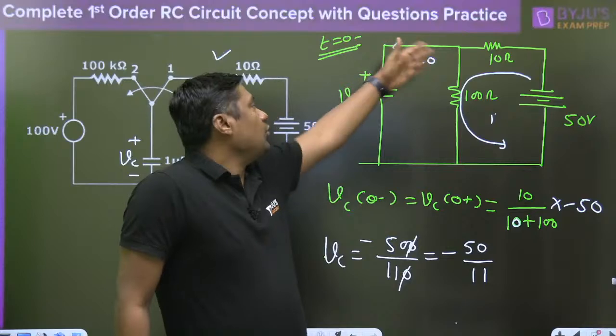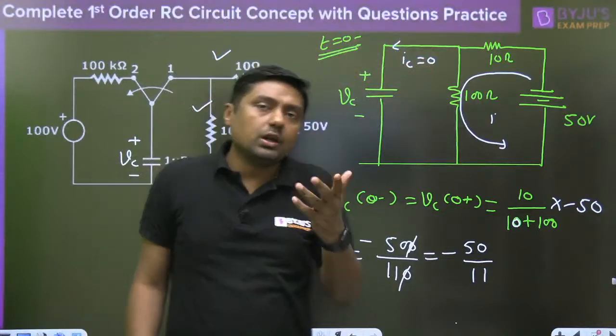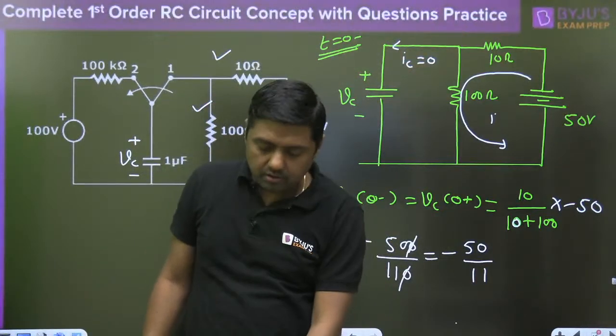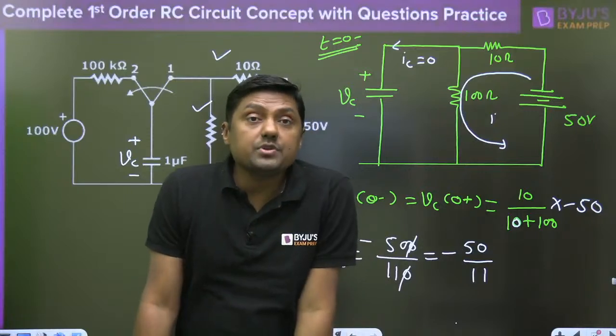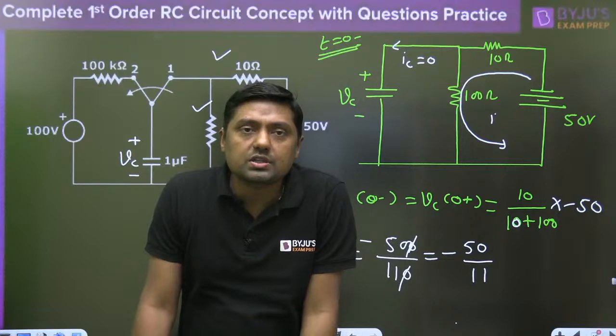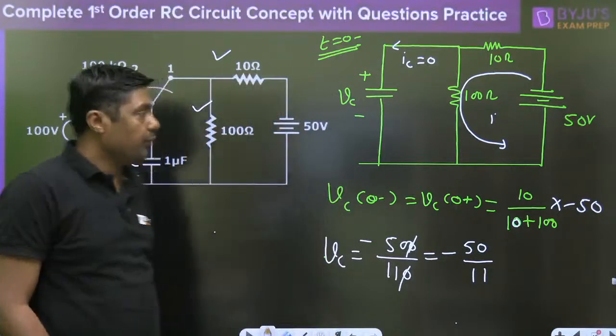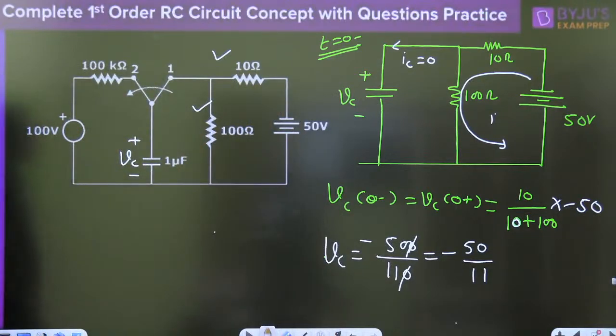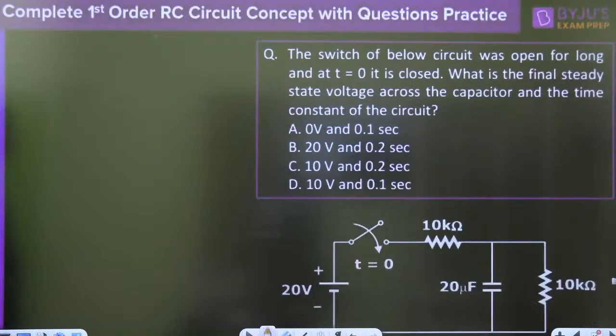My dear, here is 10 ohm and 100 ohm. It is not 100 and 100, or 10 and 10. This type of mistake in the exam hall, please try to avoid. These are called silly mistakes. Okay. Minus 50 by 11.